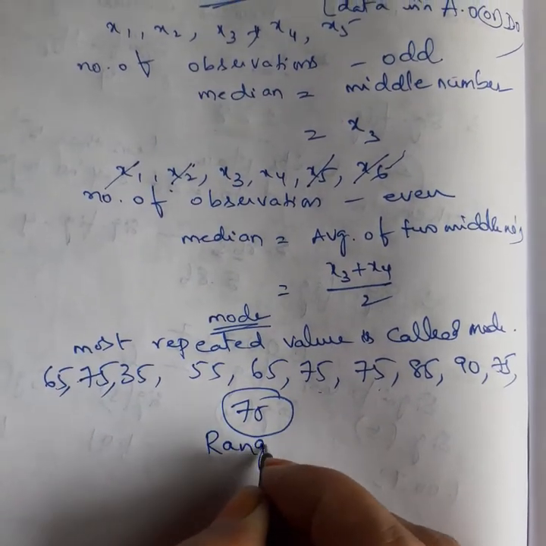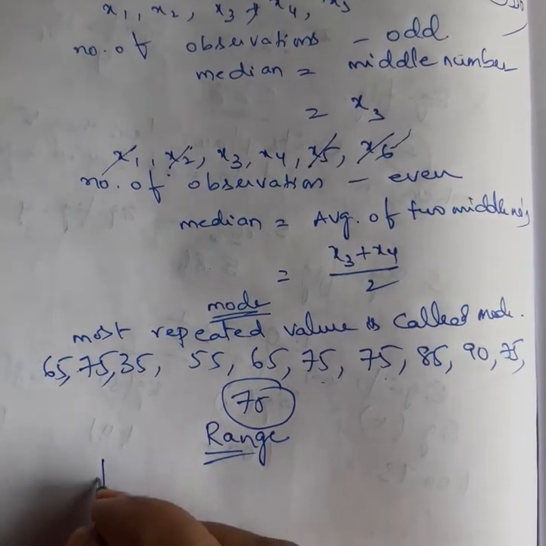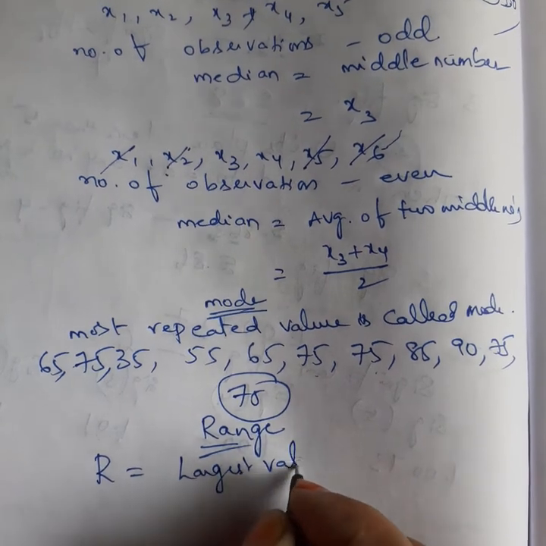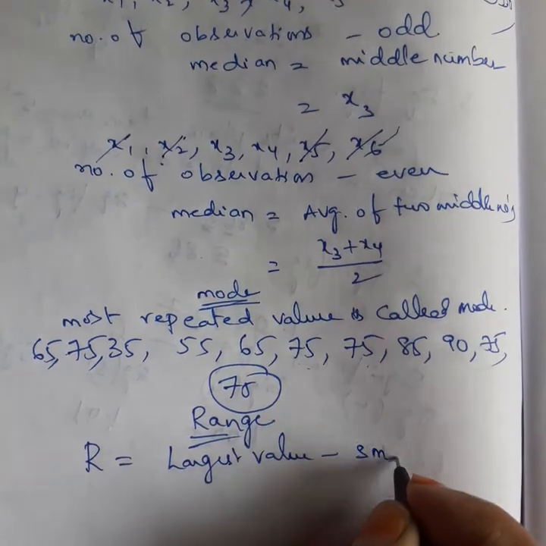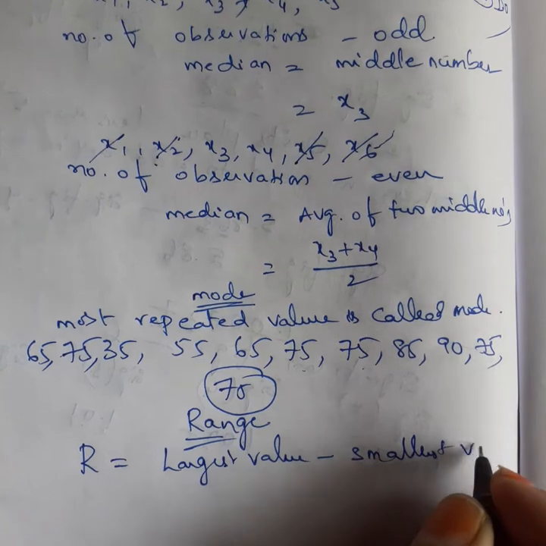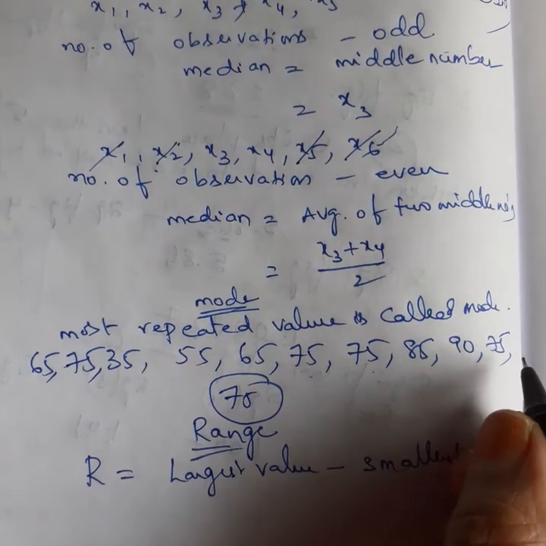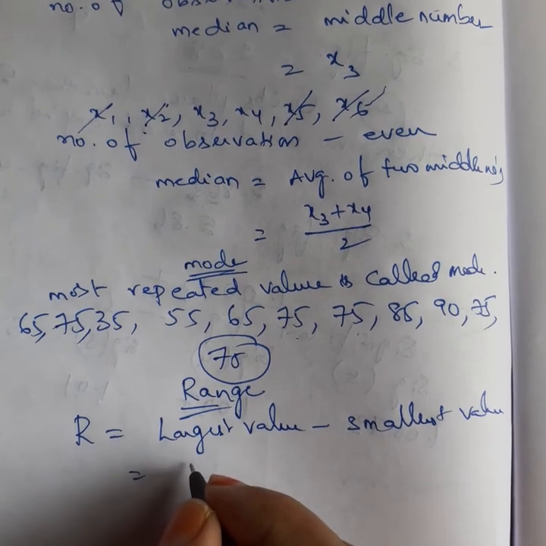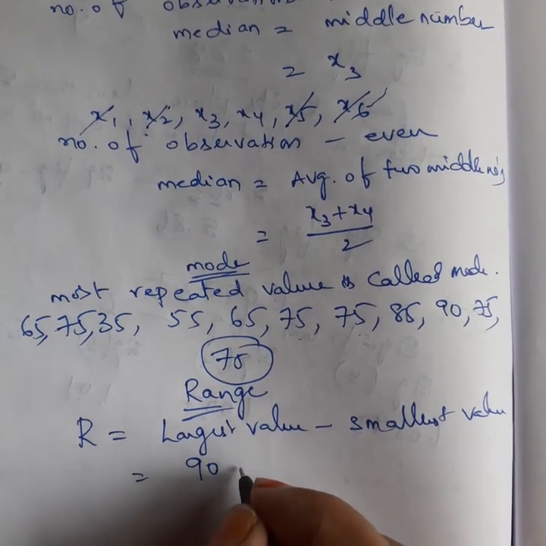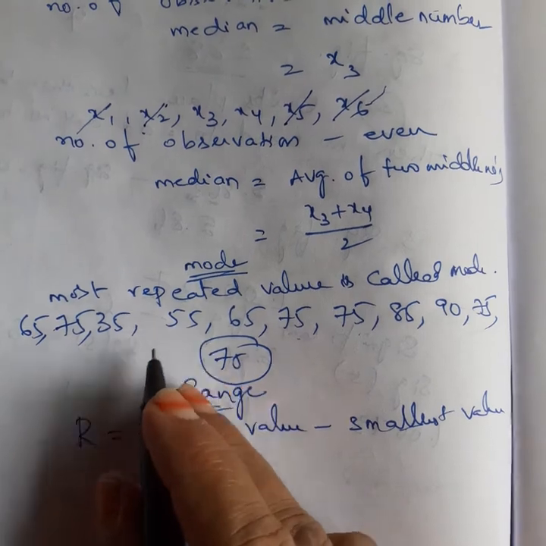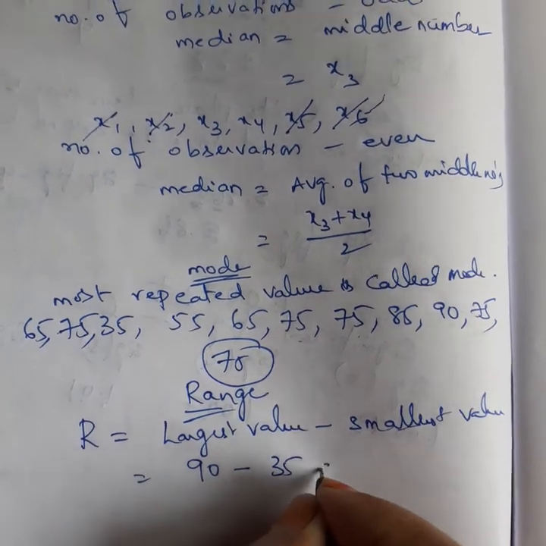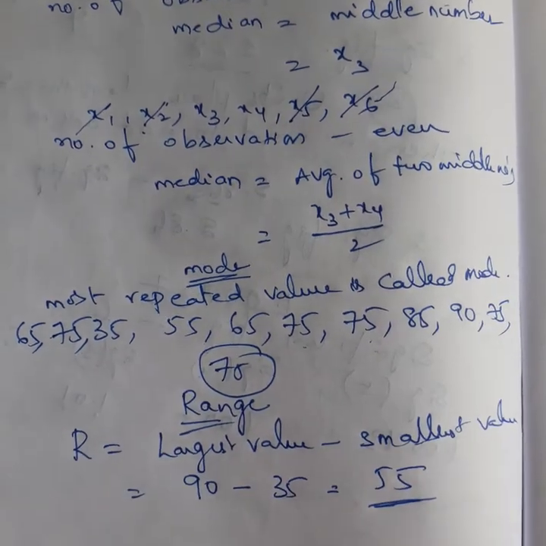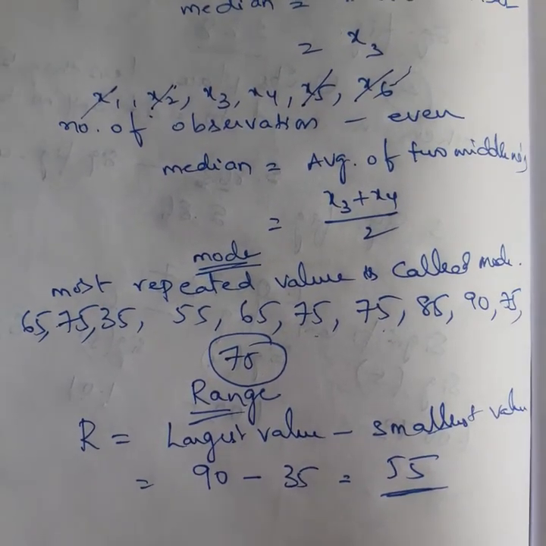Now range. Range is the difference between the largest value and the smallest value. Let us suppose in the above example, what is the highest mark got by the students? 90. What is the least mark got by a student? 35. Isn't it? So what is the range here? 55 is the range.